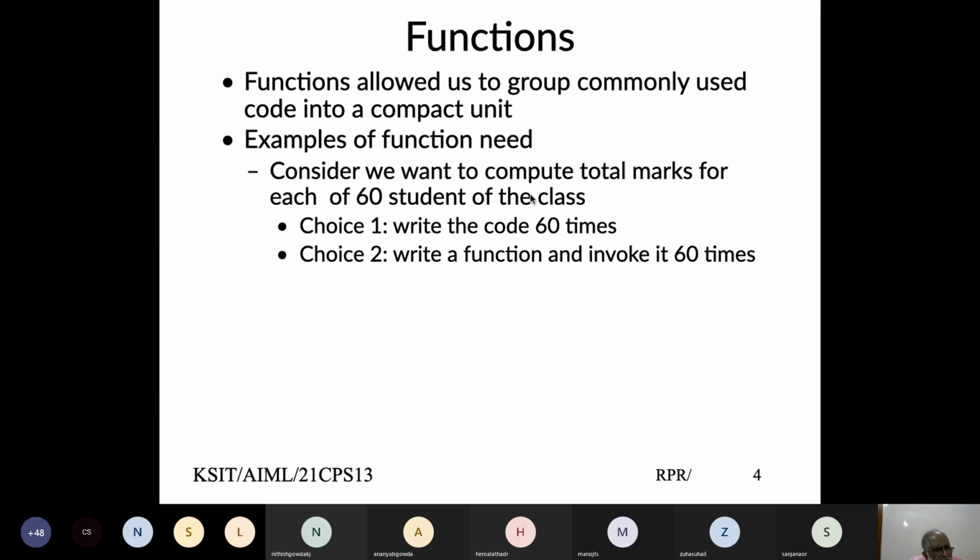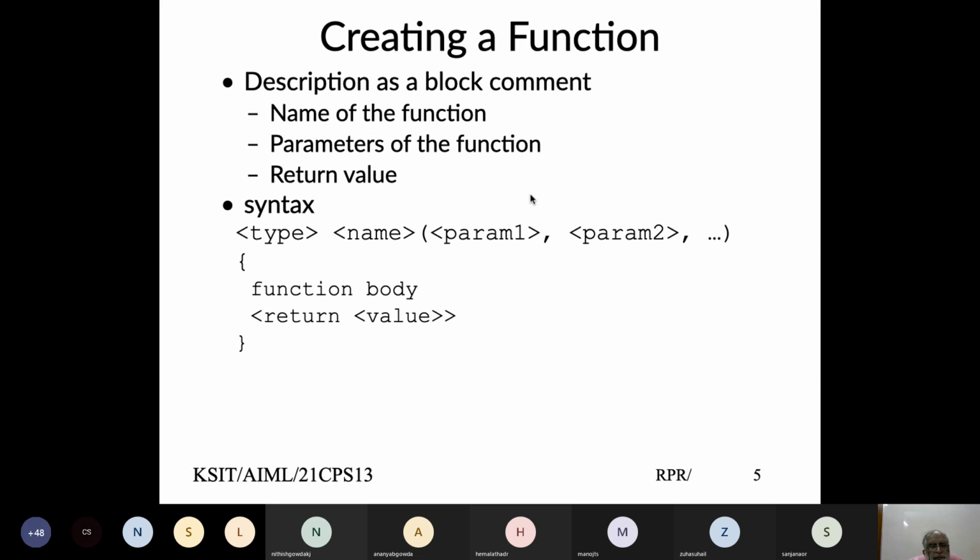So rather than putting that code 60 times, you can put that code into one function and invoke that function, and life becomes a lot easier. It also makes code more organized, more structured, elegant, readable, and becomes better to use, and debugging also becomes faster.